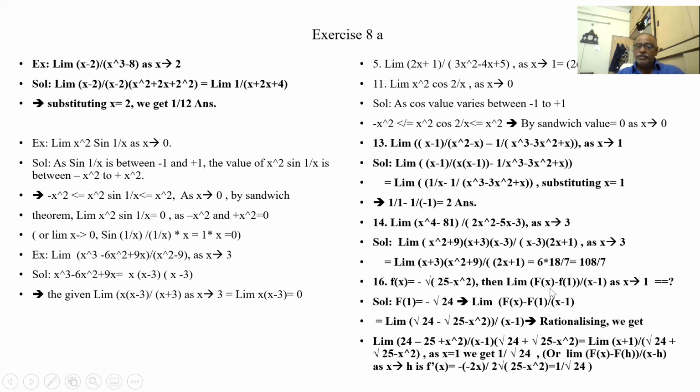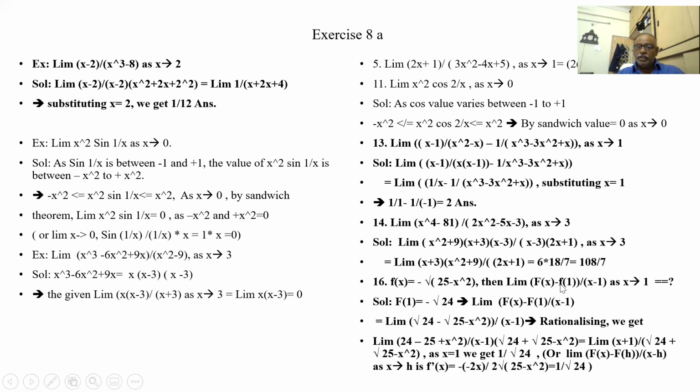So here you see root of 25 minus x square. Then limit of f of x minus f of 1 by x minus 1 as x tends to 1 is how much? So now what is f of 1? I substitute here f of 1. Root of 25 minus 1. So root of 24 is f of 1. So what is this value?